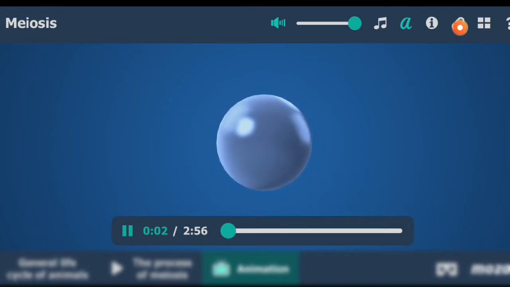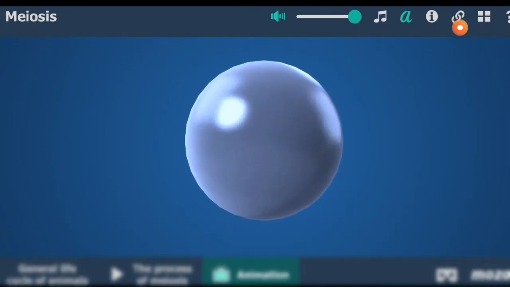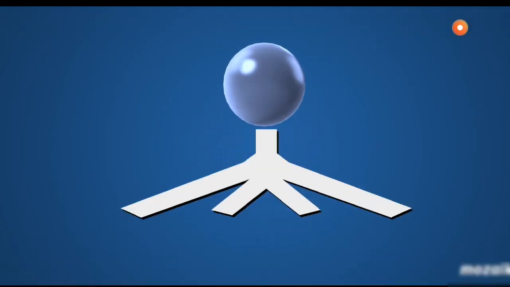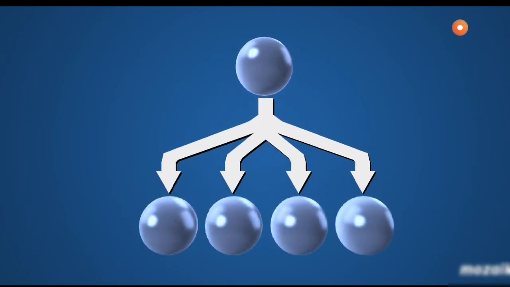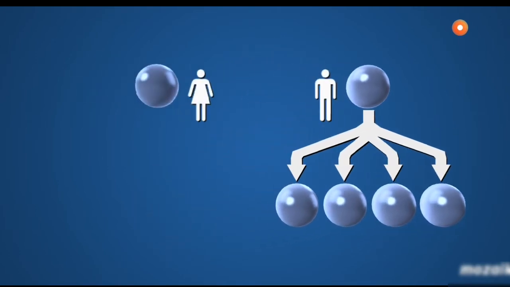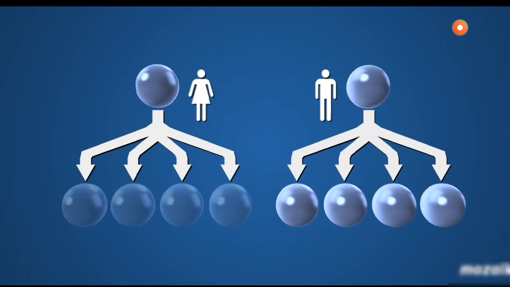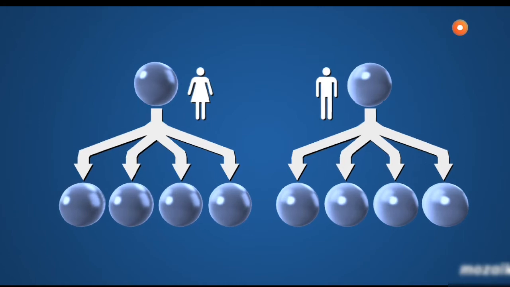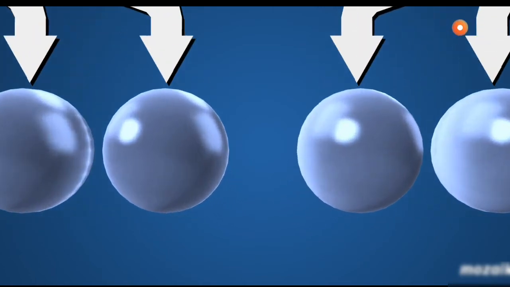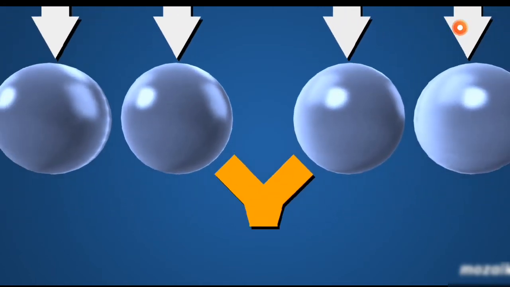During the life cycle of animals and humans, haploid gametes are formed from diploid somatic cells. The diploid parent cell contains 2 copies of each chromosome. One comes from the mother, the other from the father. The resulting haploid daughter cells only contain 1 set of chromosomes. The number of chromosomes they contain is half that of the parent cell.